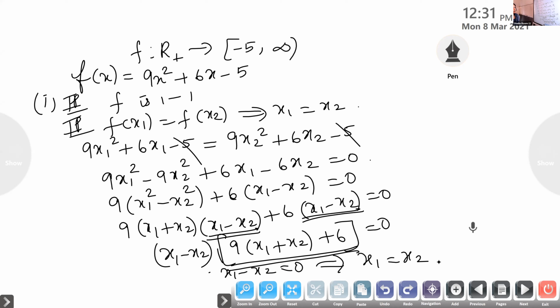Is it clear, Srihari? No, ma'am. Which part is not clear? The last part. Why are we saying this product of two numbers is 0, therefore whether the first one is 0 or second one is 0? Whether this one will become 0, where are you taking this x1 and x2 from?